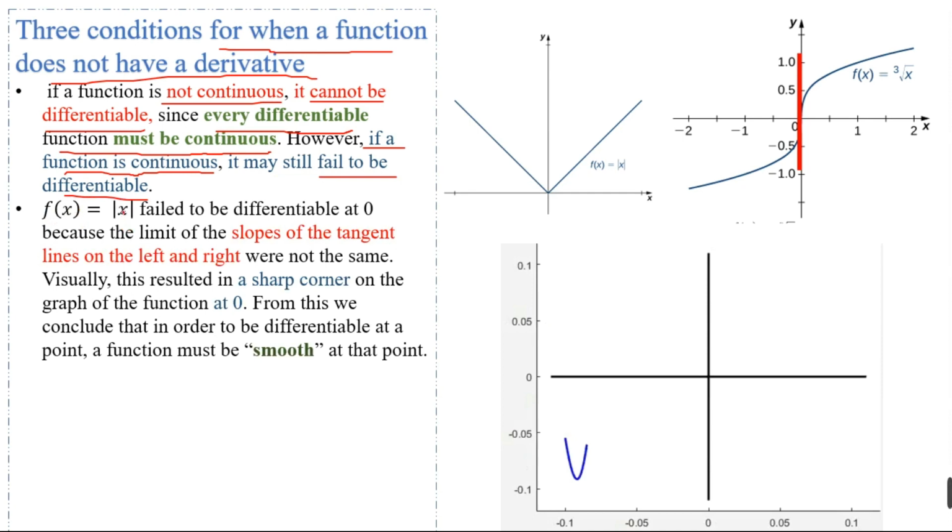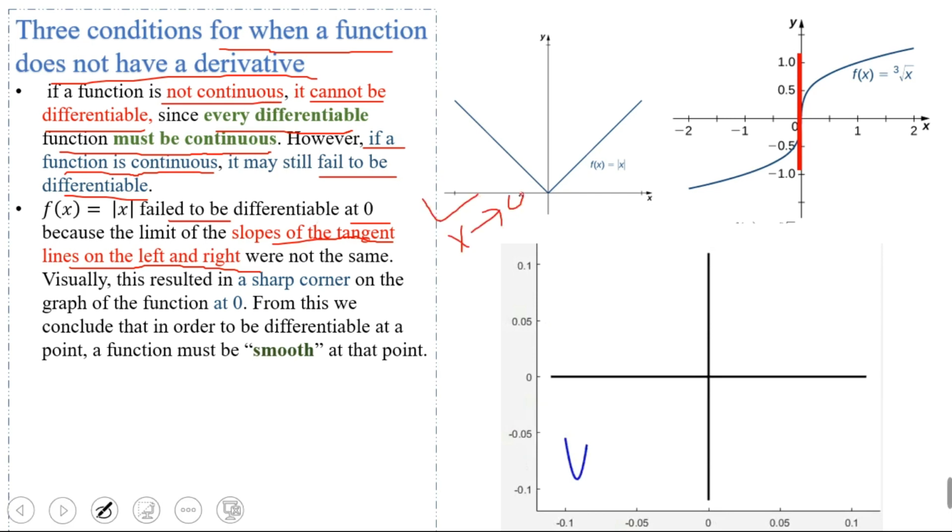f(x) = |x| fails to be differentiable at x = 0 because the limits of the slope of the tangent line on the left and right are not the same. We have already proved this with the help of an example, when we find the derivative of this function and execute the limit, we get